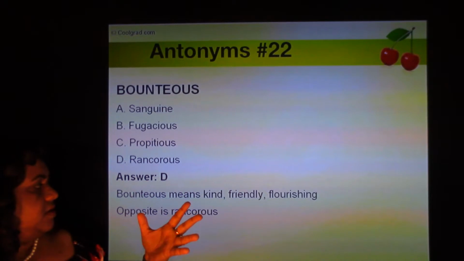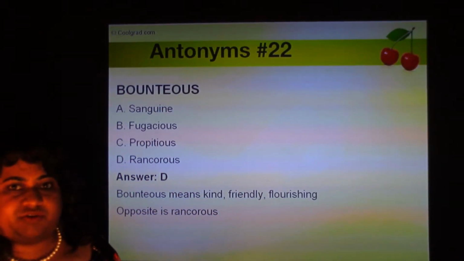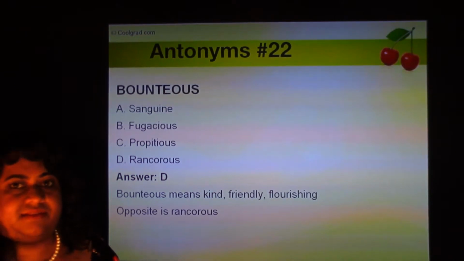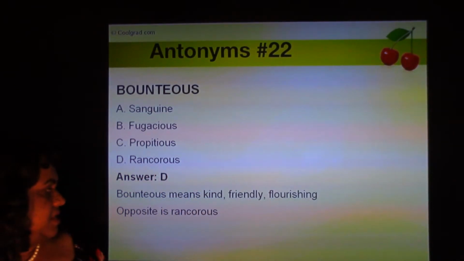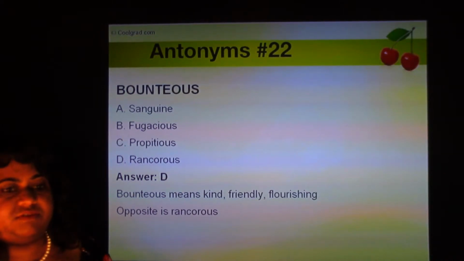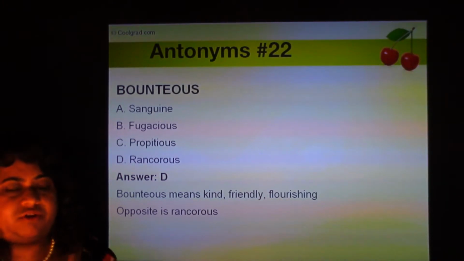Bounteous means flourishing, something that's doing really well, kind and friendly. That's what bounteous means. And the opposite is rancorous, which means rotten or diseased, or like someone who's acerbic, angry, who is not friendly.